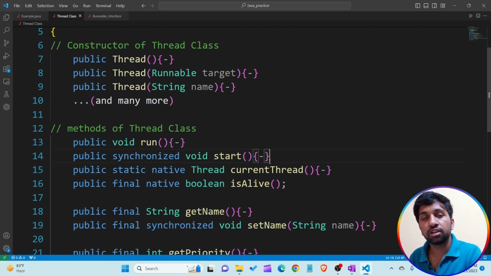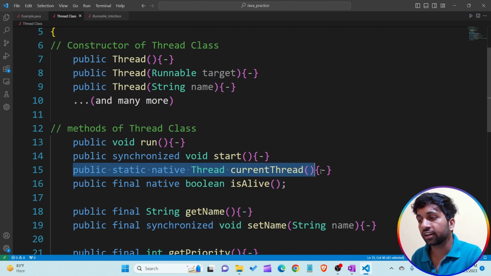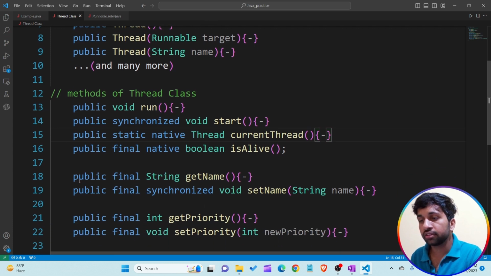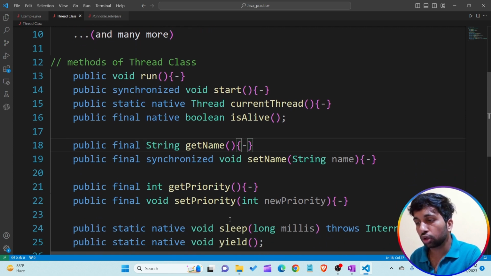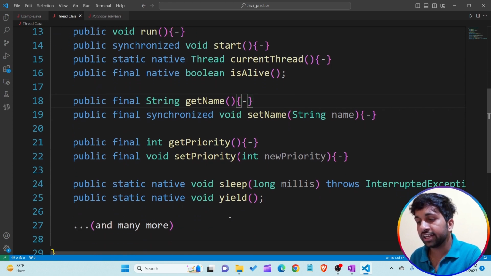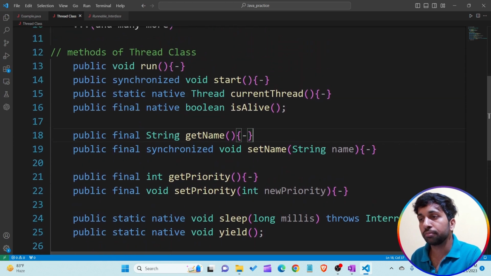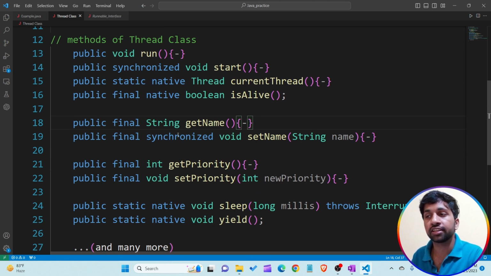By using the start method, we are able to start the execution of a thread. Then the third method is public static Thread currentThread. Then the fourth method is the isAlive method. Then the fifth and sixth methods are the getName method and the setName method. Then the getPriority method, setPriority method, sleep method, yield method, and many more methods. So these are the most important methods present in the Thread class. We will clear up more information about these methods in part 2 of multi-threading in Java.